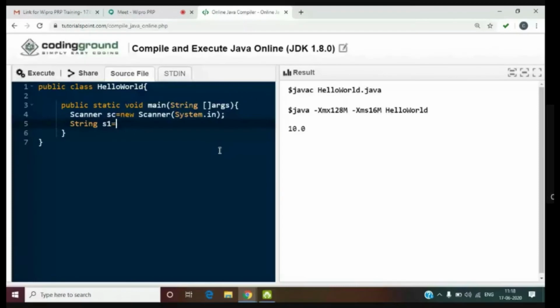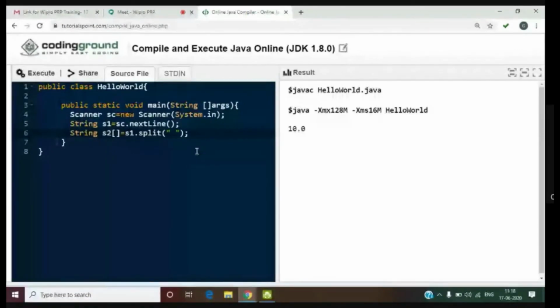I'm reading a string, s1 is equal to sc dot next line, because I have a group of words. By using the split function, I will split it. So I'll do s1 dot split of double quotes, I'll use a space. That means based on space, I'm going to divide the string.